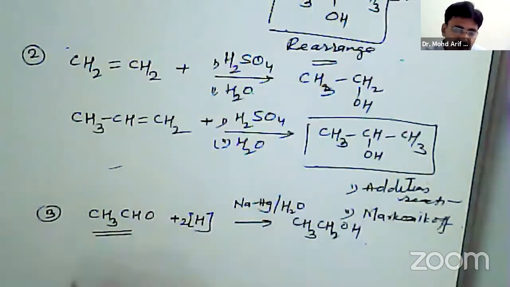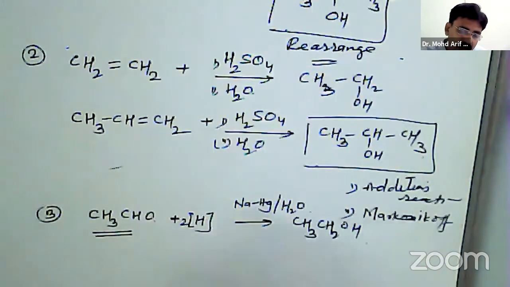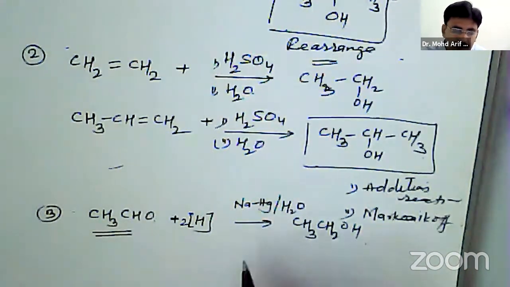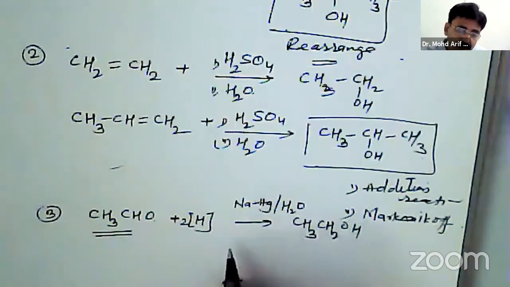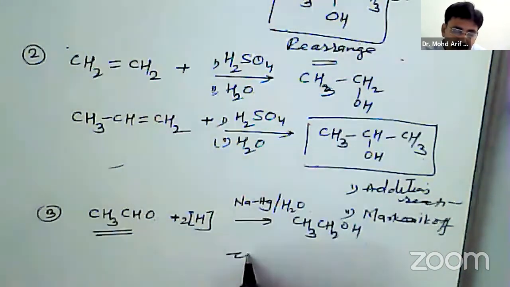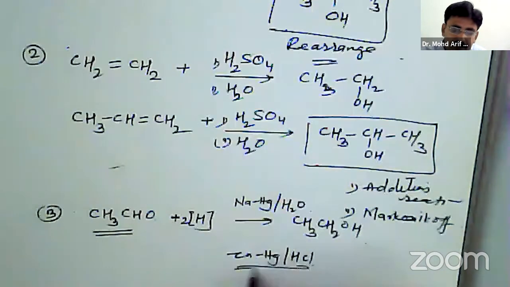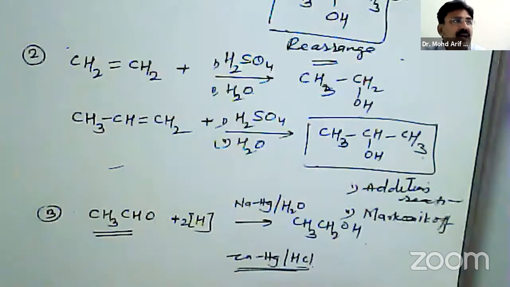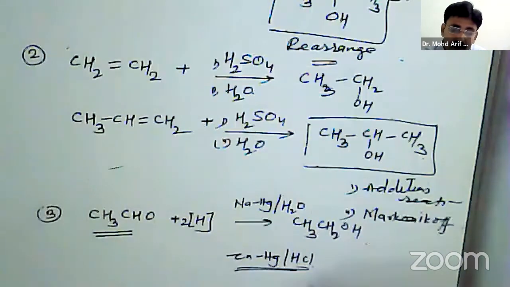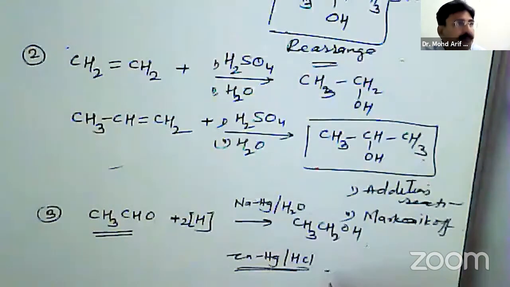It will be converted into the corresponding alcohol. Or we can also use zinc amalgam and HCl, that is called Clemmensen reduction.